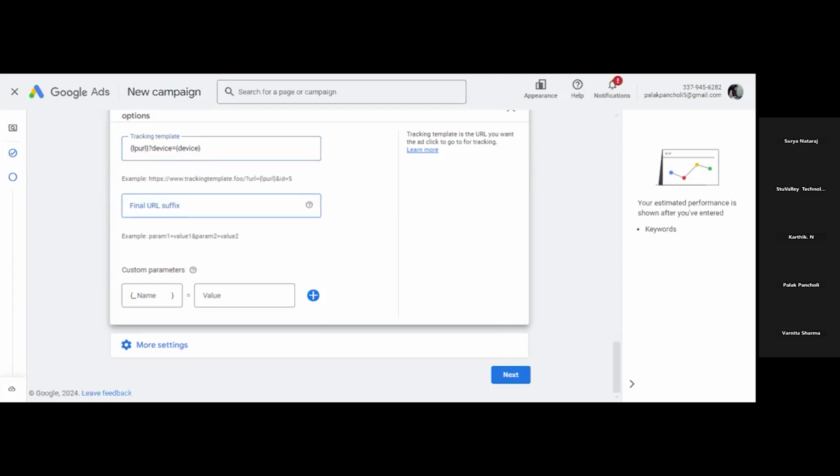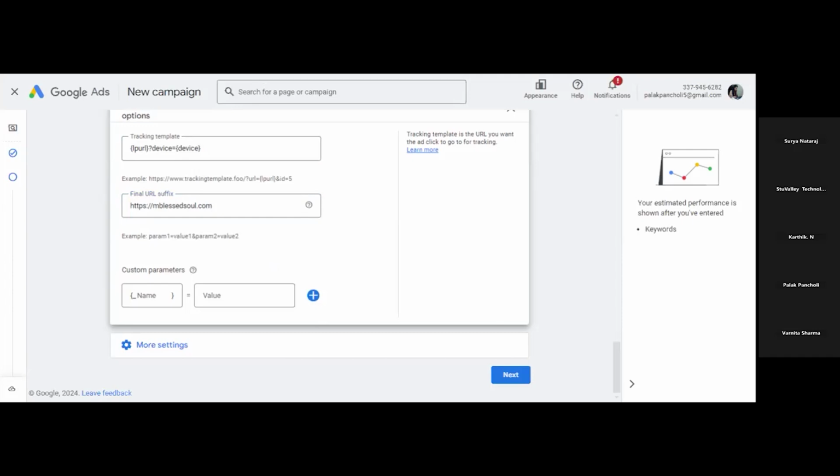And final URL suffix means what is your landing page URL. So that will be the URL of our website, or wherever we want to divert our traffic. Okay. So this is my URL. Okay. Clear? Is it clear? There is a definite template for any type of tracking, every type of tracking.